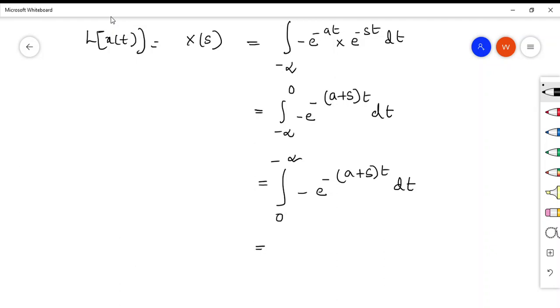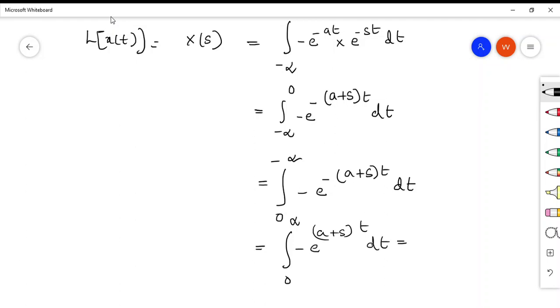Okay, now you make it 0 to infinity. When you make it 0 to infinity, you have to change the sign of this t. So when you change the sign, it will become minus e raised to (a plus s) t dt.